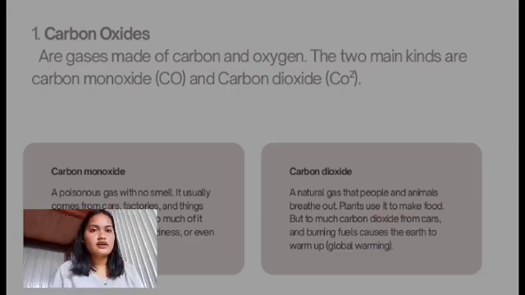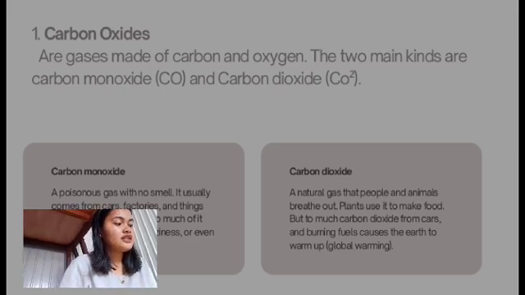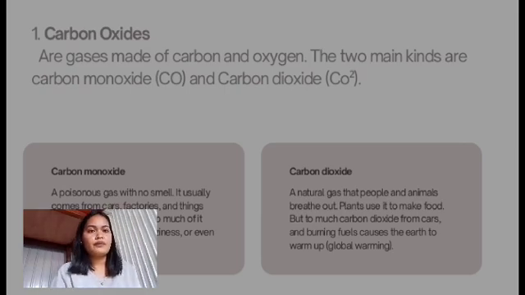The second one is carbon dioxide. Carbon dioxide is a natural gas that people and animals breathe out. Plants use it to make food, but too much carbon dioxide from cars and burning fuels can cause the earth to warm up, like global warming.